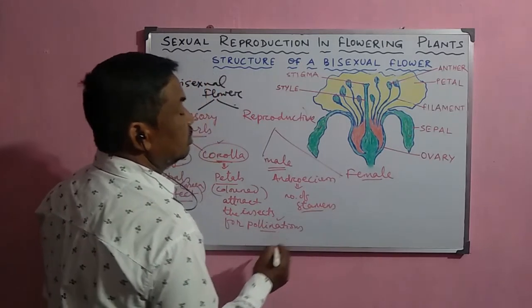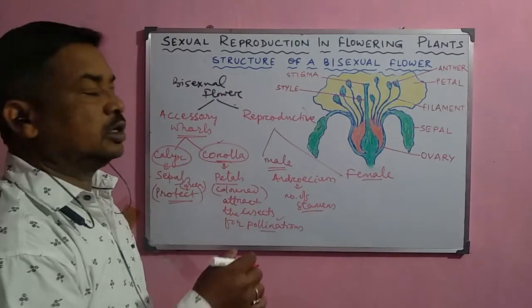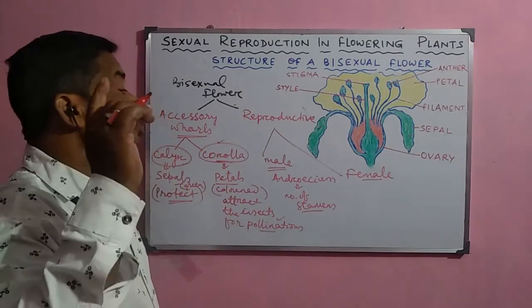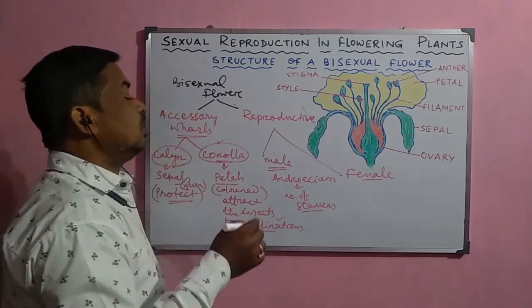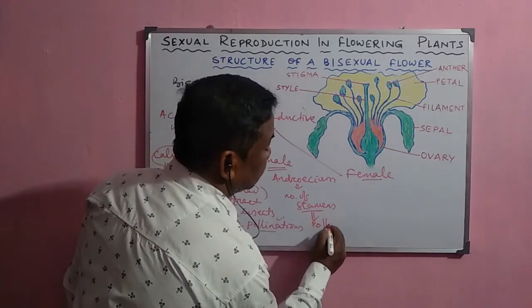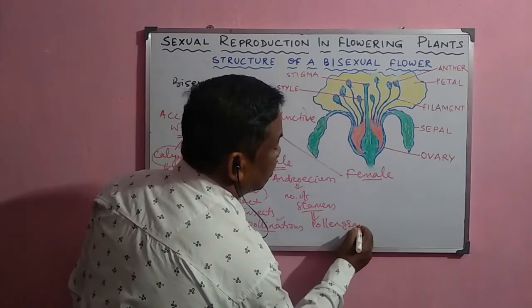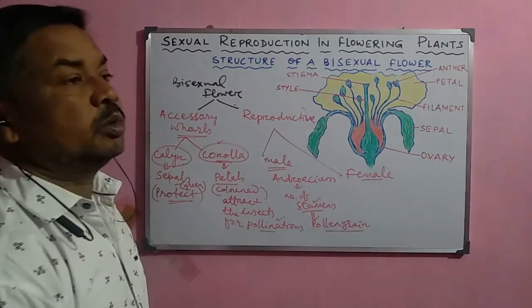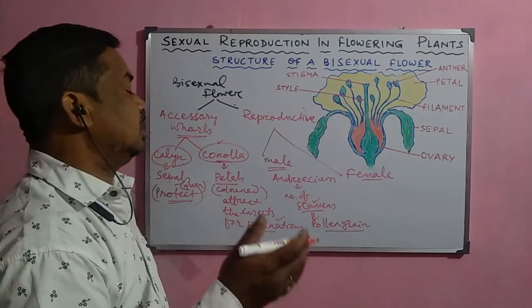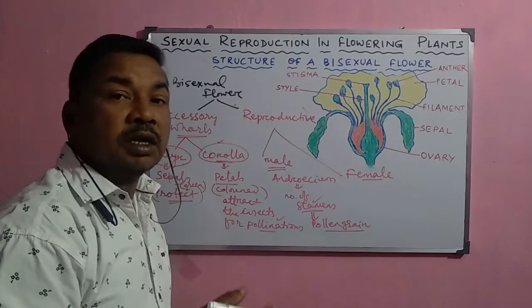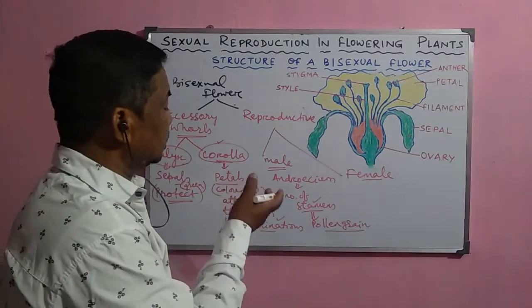and sometimes they are attached to the petals, and it is called the third whorl. They are responsible for the production of the male gametes, called the pollen grains. So the pollen grains are formed here, and the stamen consists of different parts like the anther, the filament and the connective. In the anther, inside the pollen sac, the pollen grains are formed.